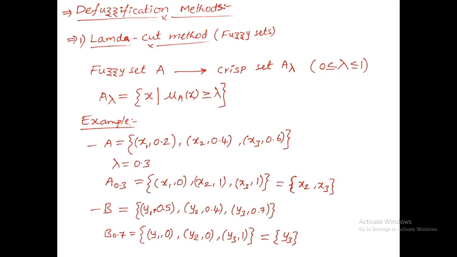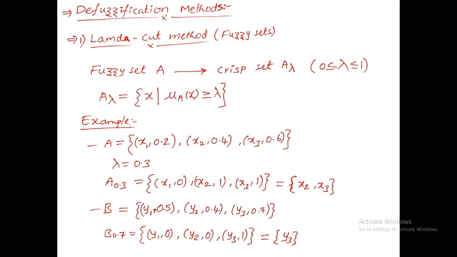Let us assume one fuzzy set A, where A is equal to x1 comma 0.2, x2 comma 0.4 and x3 comma 0.6. That means the fuzzy elements are x1, x2, x3.